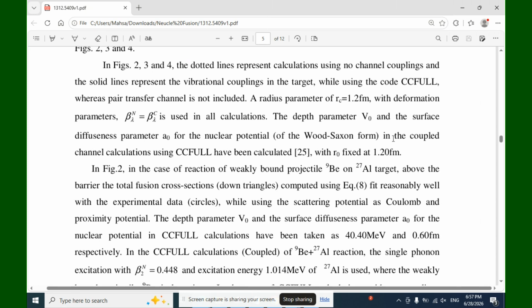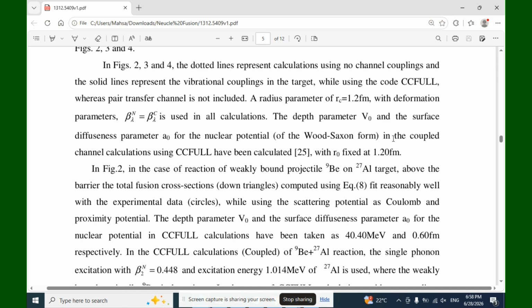A radius parameter of R0 equal to 1.2 fm, with the deformation parameters beta lambda N equal to beta lambda C, is used in all calculations. The depth parameter V0 and the surface diffuseness parameter a0 for the nuclear potential of the Woods-Saxon form in the coupled channel calculations using CCFULL have been calculated with R0 fixed at 1.20.